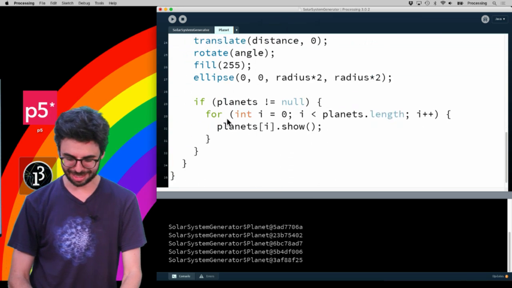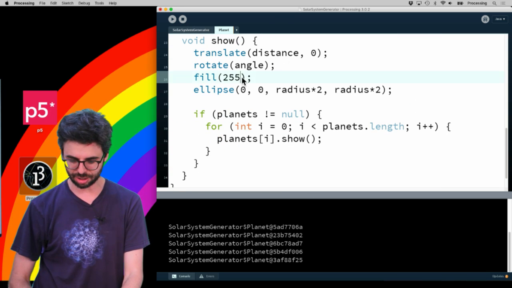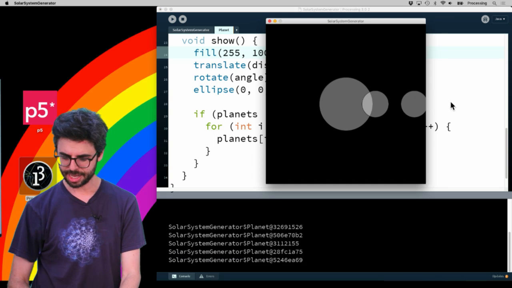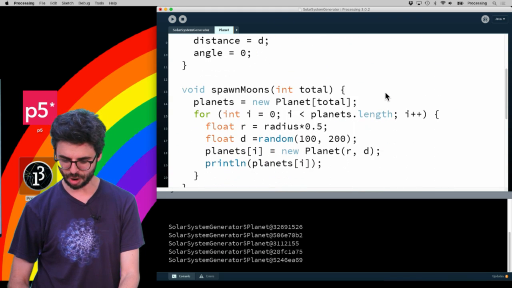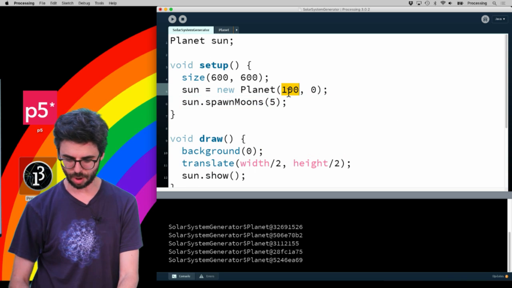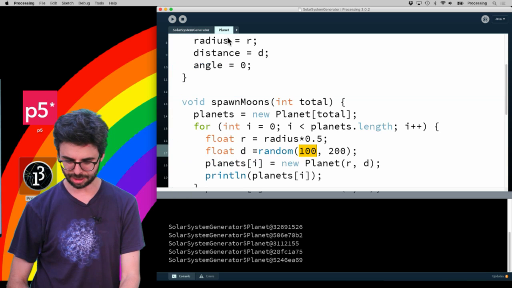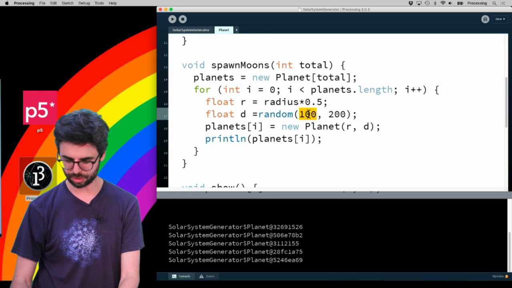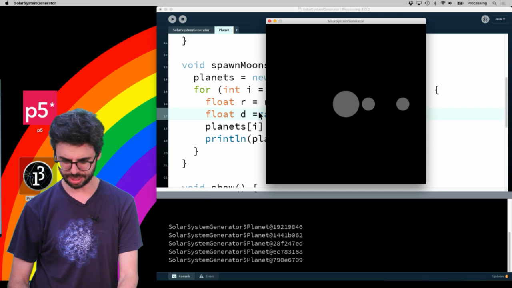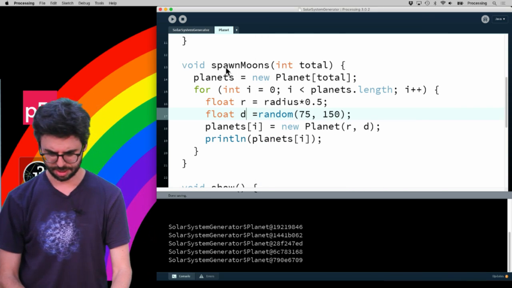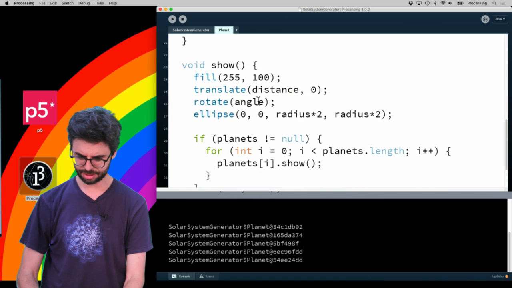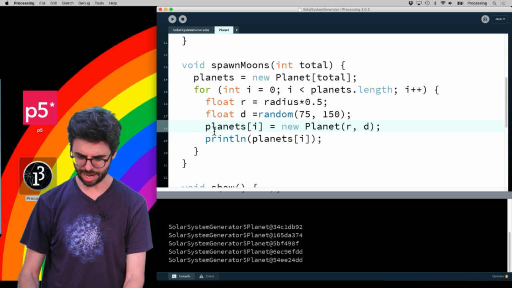And let's do something to make things a little more visible here. Let's give the color some alpha so we can see what's going on. Let's also think about how far these planets are from a couple things. One is, let's make the sun quite a bit smaller. And let's make the planets between 75 and 150 in terms of distance. And you can see, now how come there's only 2 of them? There should be 5. Now, let's think about why I'm not seeing 5.